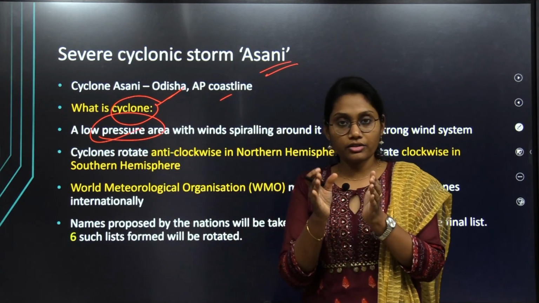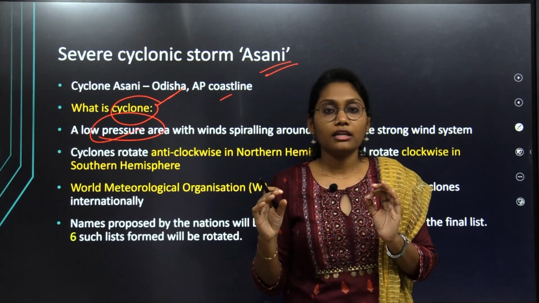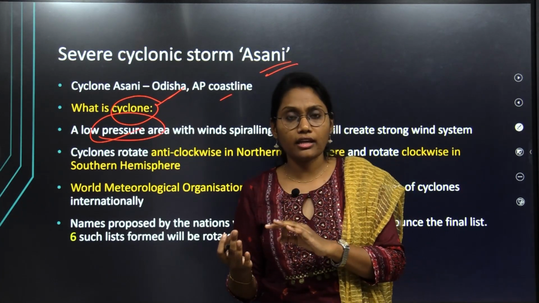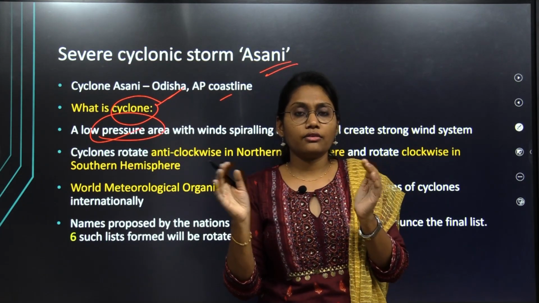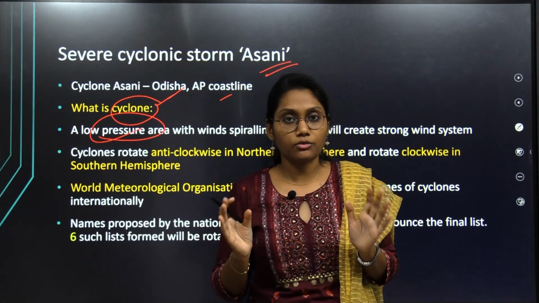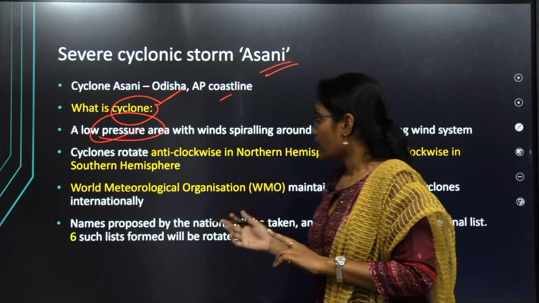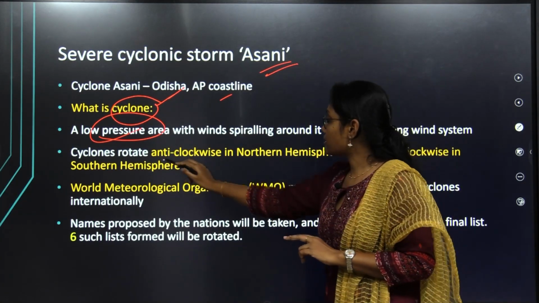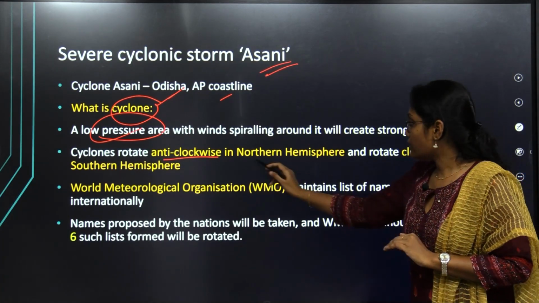The centered low pressure area will cause the winds to swirl around it either clockwise or anti-clockwise. It will form a huge structure to create heavy downpour with huge amounts of wind. Okay, the cyclone rotates anti-clockwise in the northern hemisphere.